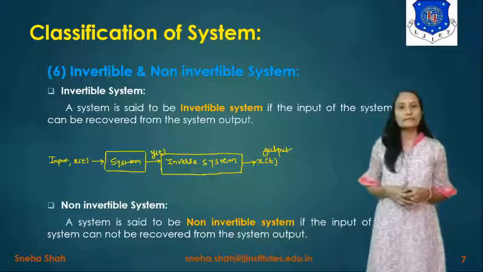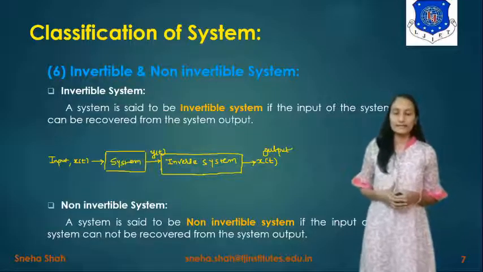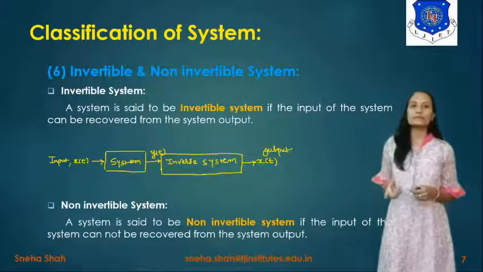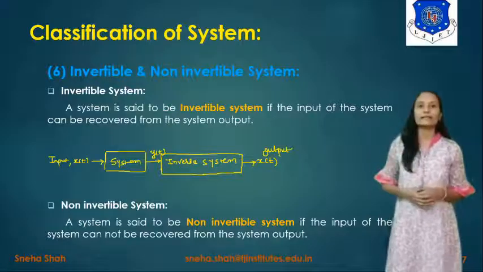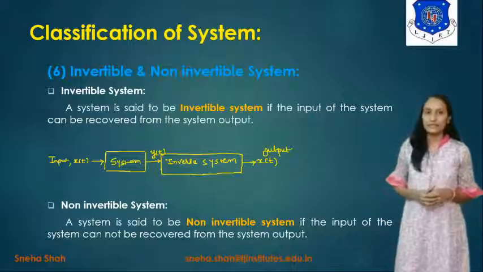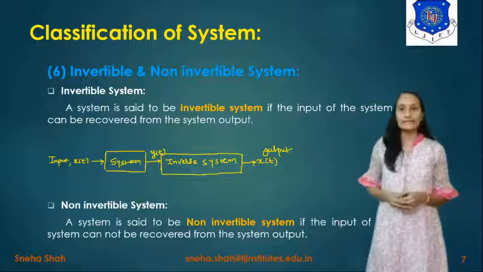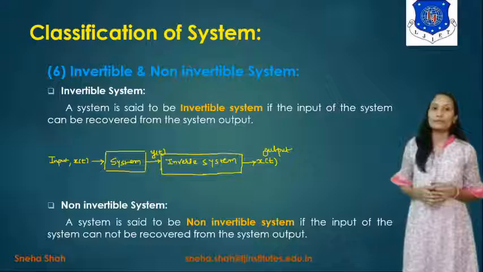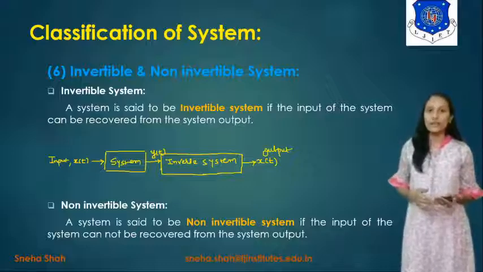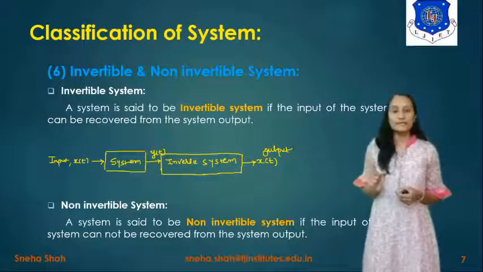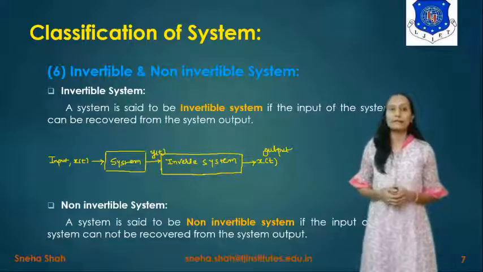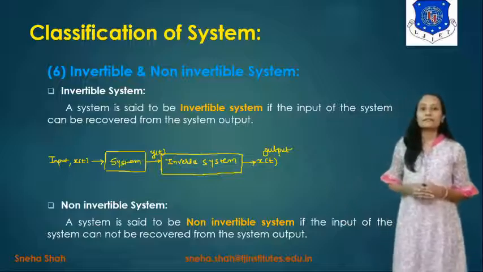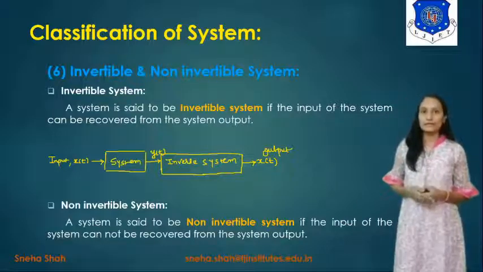Then the second type of system is the time invariant or time variant system. In this you learned that if the delay in the input signal is the same as the delay in the output signal, then it is considered a time invariant system. So if you want to solve an example based on this, then you have to take the delay in the input signal x, and then take the delay in the output signal y. If these two signals are the same, then it is considered a time invariant system, otherwise it is a time varying system.